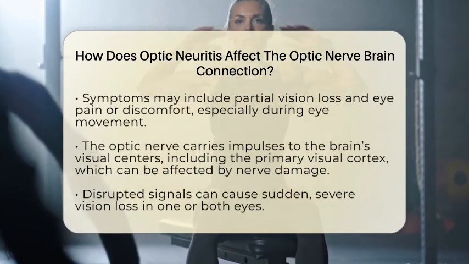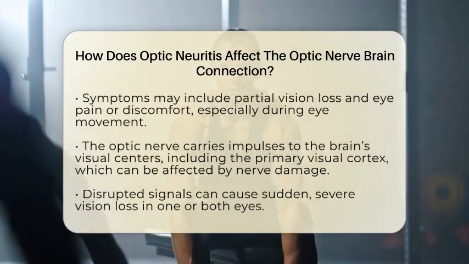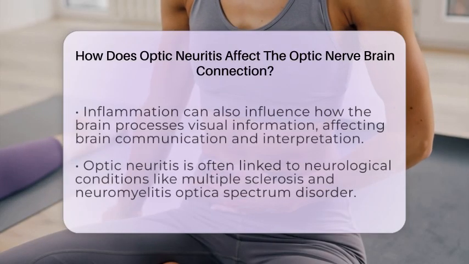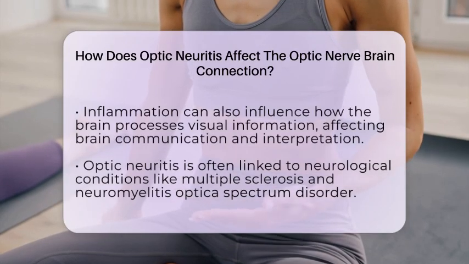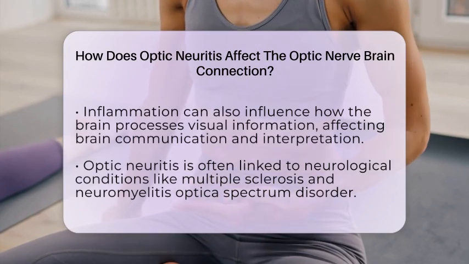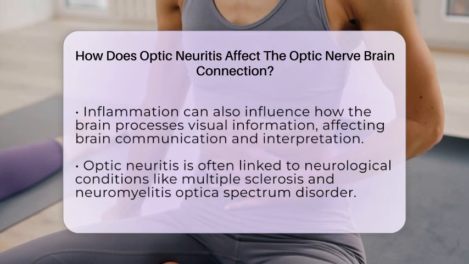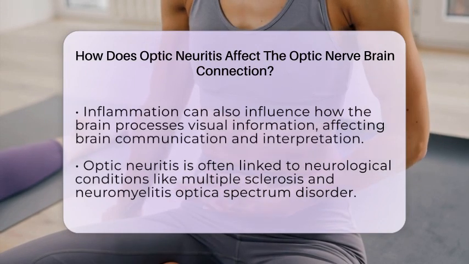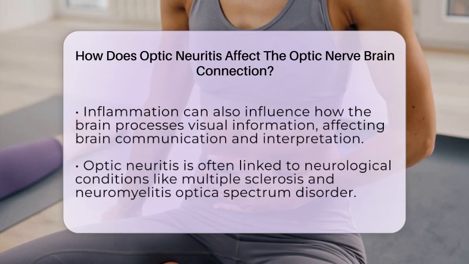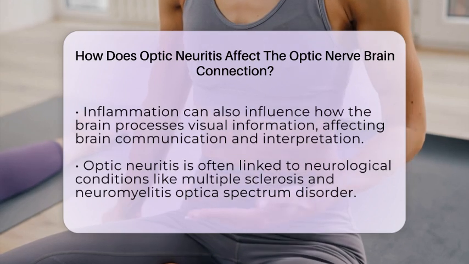Because the optic nerve connects to the brain's visual networks, inflammation can also influence how your brain processes what you see. Research shows that during an episode of optic neuritis, there can be changes in how different parts of the brain communicate with each other. This means that the condition can affect not only the eye's ability to send clear signals, but also how your brain interprets and integrates visual information.